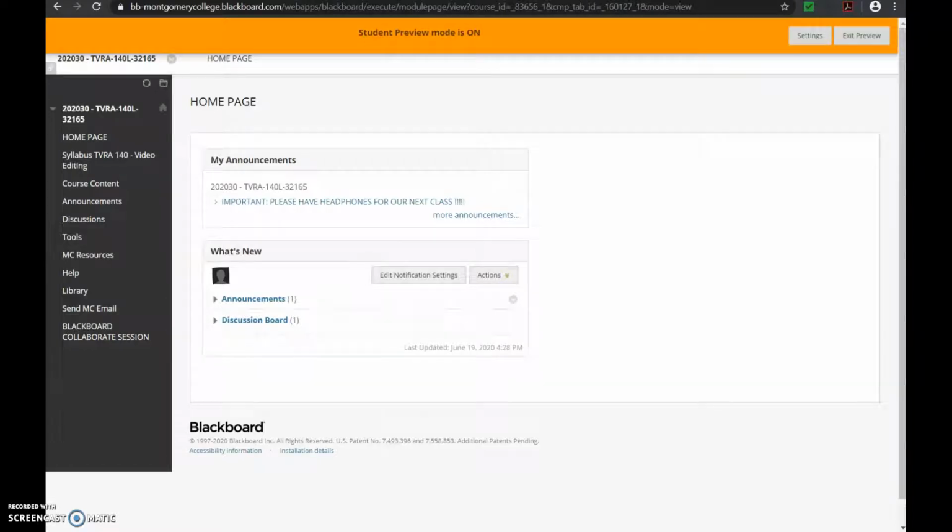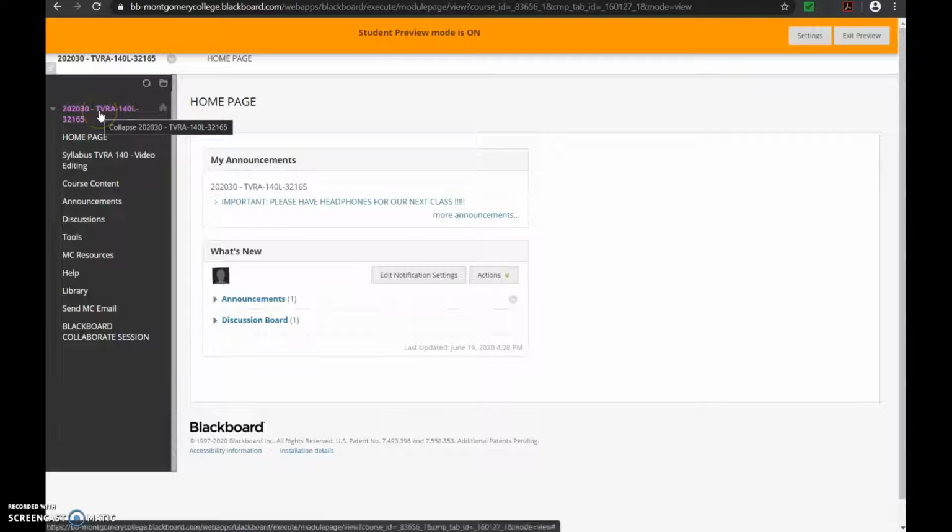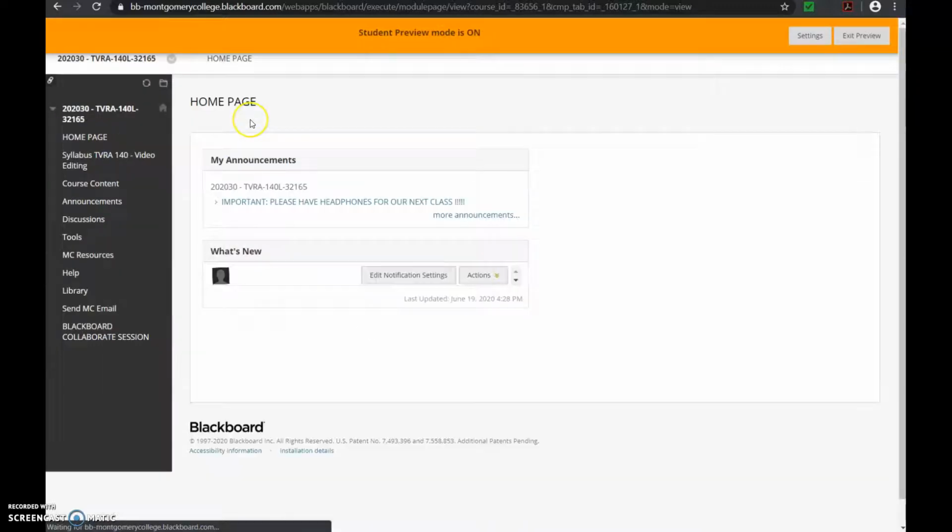Okay, so when you get to the Blackboard site, you'll see our course and CRN and all that stuff up here. On the left side, you're going to have a menu that allows you to click and link to different aspects of our Blackboard site. For example, the home page, which is where we're already at. You can see some announcements. You have links to other items as well.